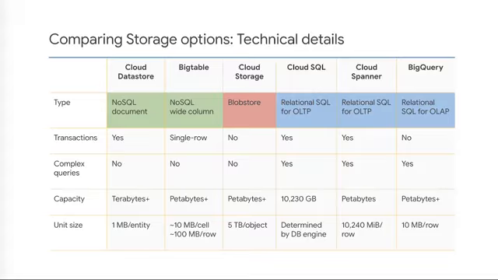Cloud Bigtable is not a relational database. It does not support SQL queries or joins, nor does it support multi-row transactions. Also, it's not a good solution for small amounts of data, like less than 1 terabyte. If you need full SQL support for an online transaction processing system, that's OLTP, consider Cloud SQL and Cloud Spanner. Cloud Spanner is particularly suited for databases larger than about 2 terabytes and databases that will be written to by global clients.